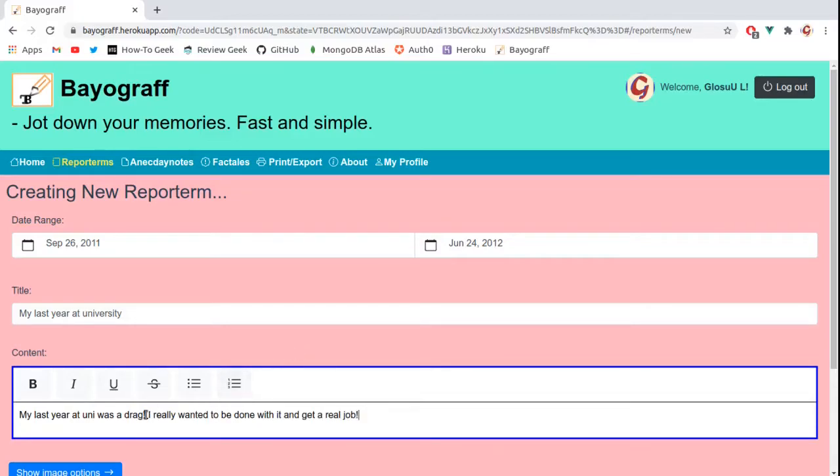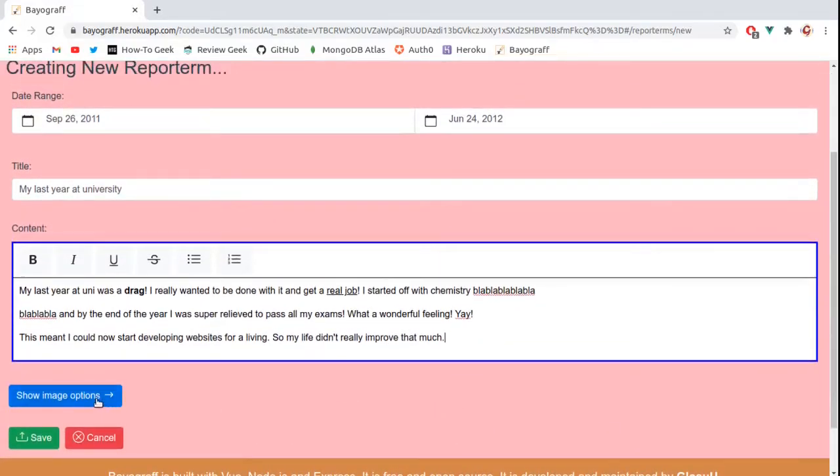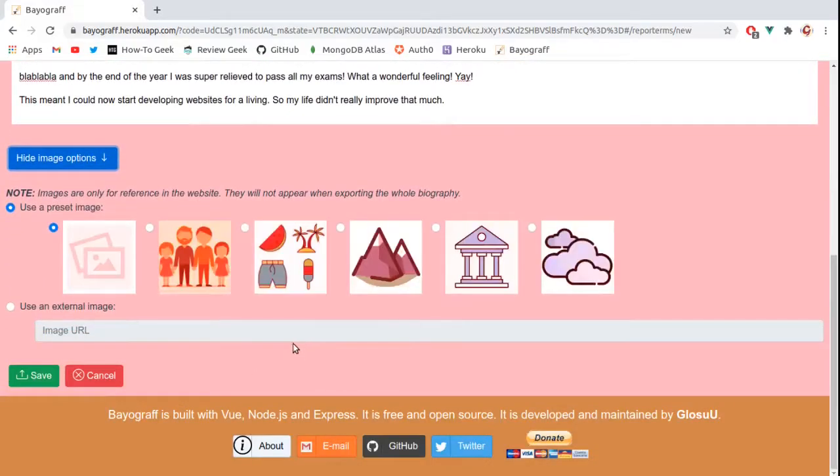Now you can use, of course, bold, italics, underline if you want to make your content a bit prettier, but I'm going to write a bit more. I started off with chemistry, blah, blah, blah. So let's say that's what we want to say about our last year at university. We can assign an image to the reportem.